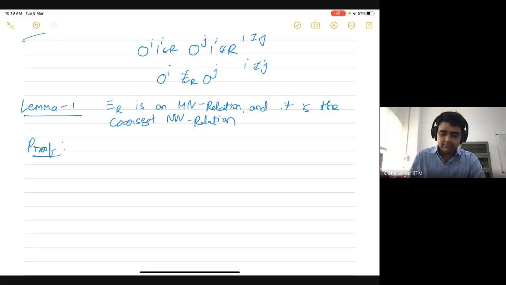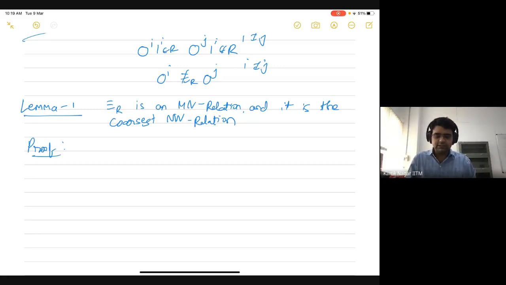So in order to prove that some relation is an MN relation, we have to show it obeys all the properties of an MN relation. First of all, it should be an equivalence relation. That's very straightforward to see. You can show that this relation is reflexive, symmetric, and transitive. So that's why it's an equivalence relation.